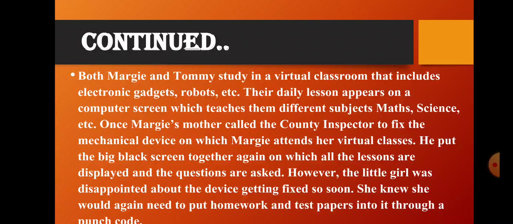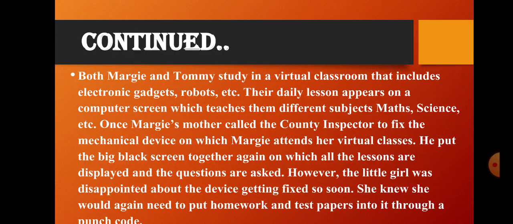So they learn through a virtual classroom, which includes electronic gadgets and robots. There are many subjects that you learn in this time, and they learned in that time too. But the learning system was different.